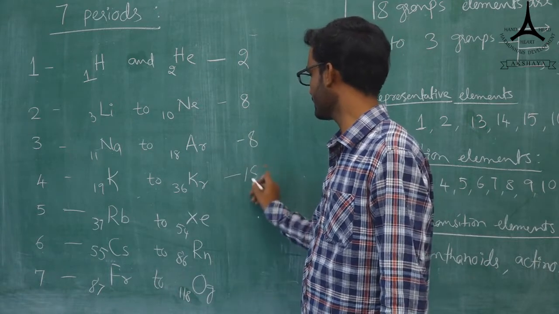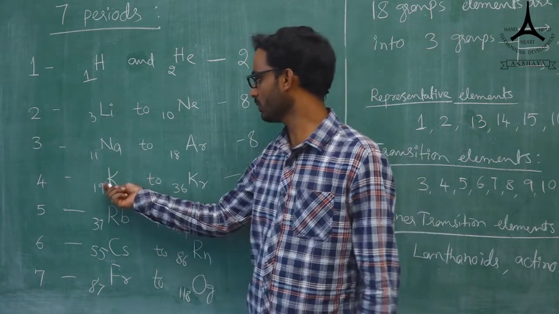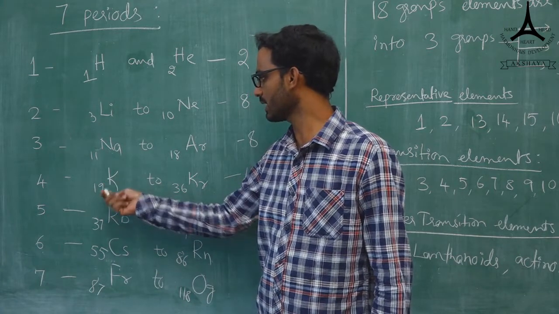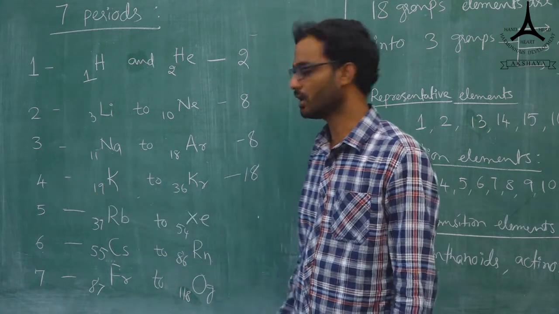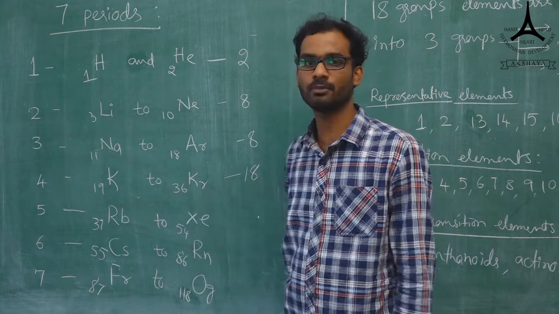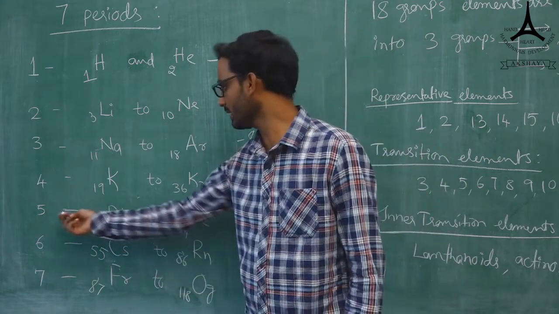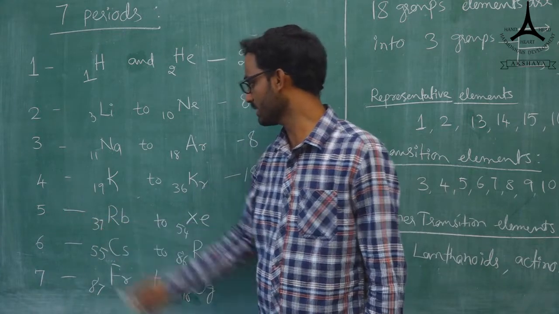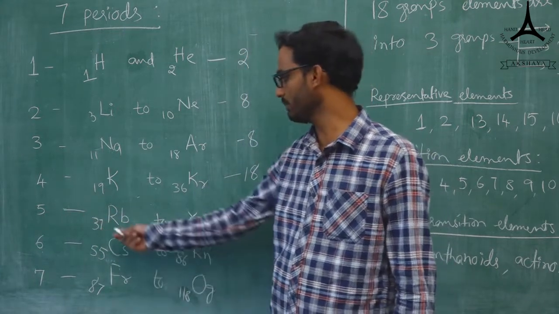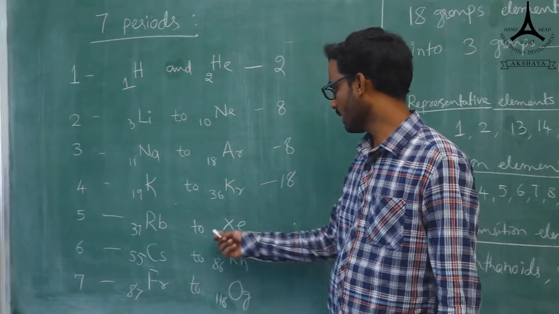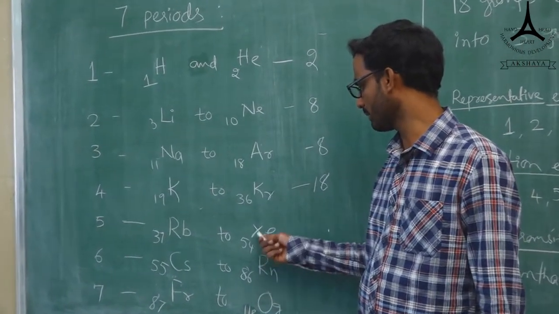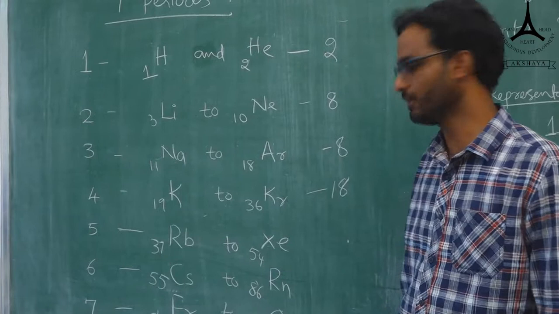And 18 elements are present in the fourth period. Here potassium, K, with atomic number 19, goes up to krypton, 36. The fifth period starts with rubidium, Rb, atomic number 37, and goes up to atomic number 54, that is xenon.